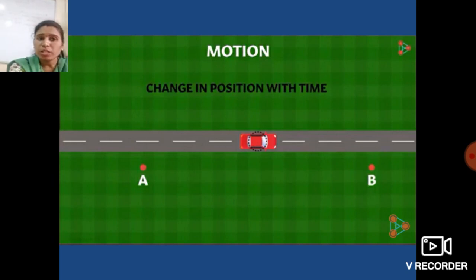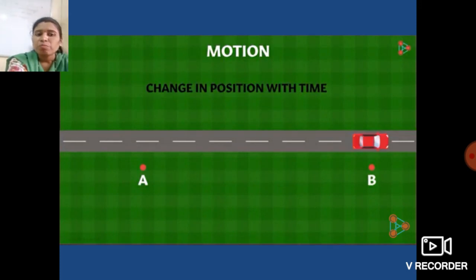So students, what is the definition of motion? Change in position of any body with time is called motion. Okay students, got it? What is the definition of motion? How does this car move from point A to B?